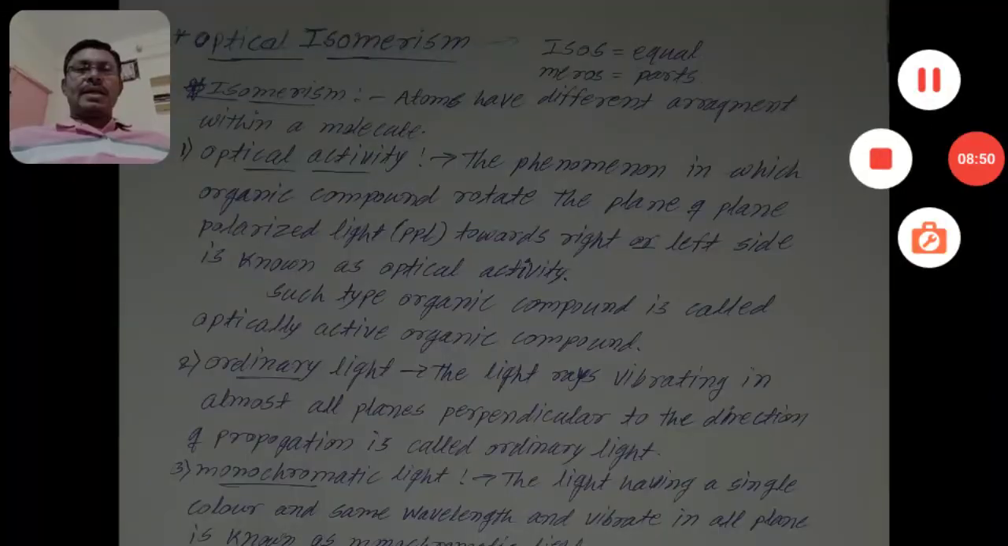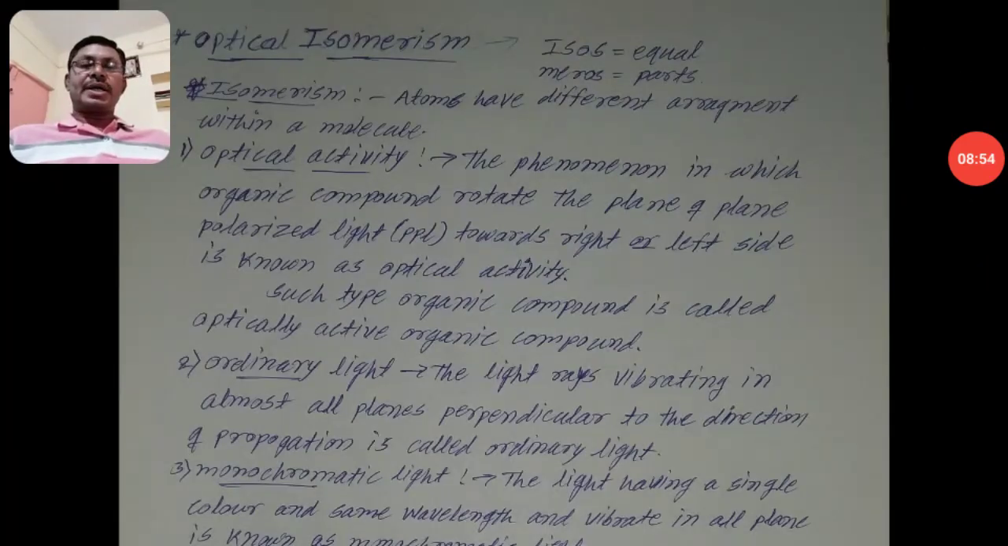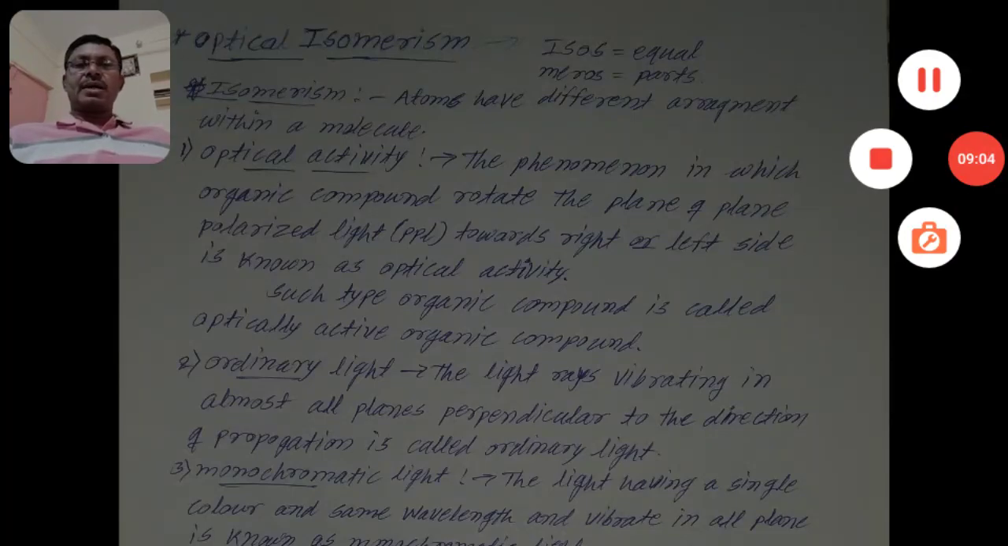In the next video, we will discuss the optical activity of 2-chlorobutane, as an example of how 2-chlorobutane is optically active, and the isomers of tertiary butyl bromide.